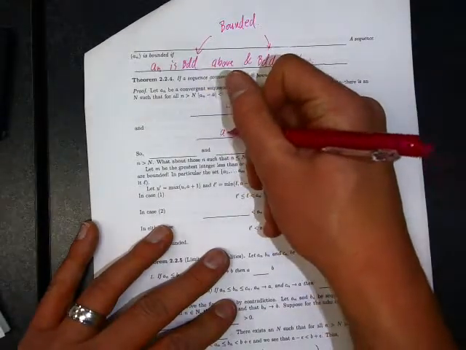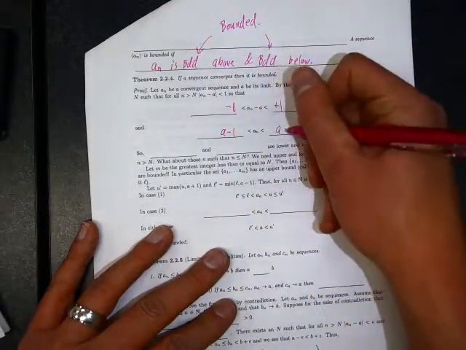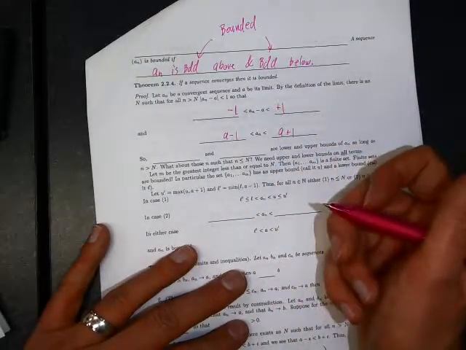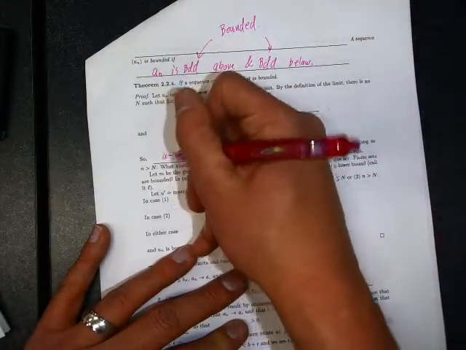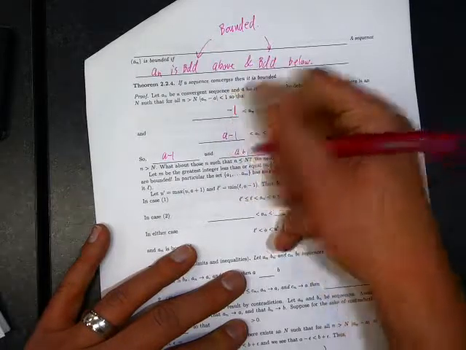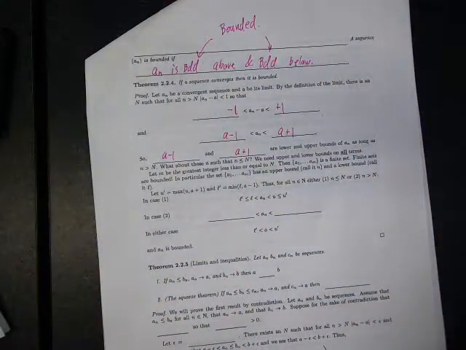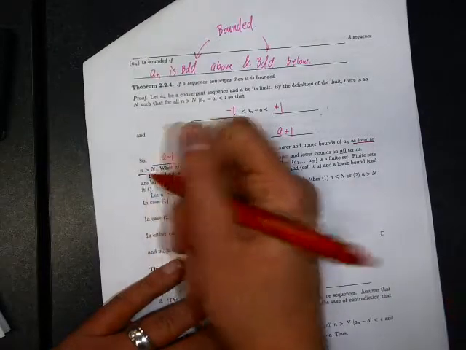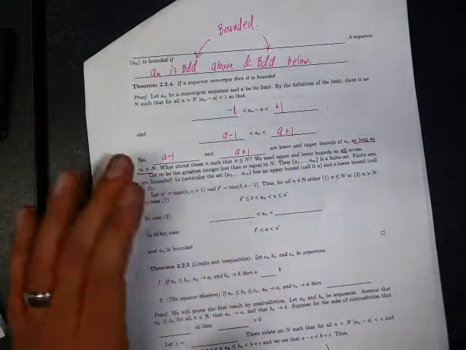So a_n must be between a minus 1 and a plus 1. And so, apparently, it looks like a minus 1 and a plus 1 are straight up upper and lower bounds on the sequence a_n, but only as long as little n is bigger than big N.